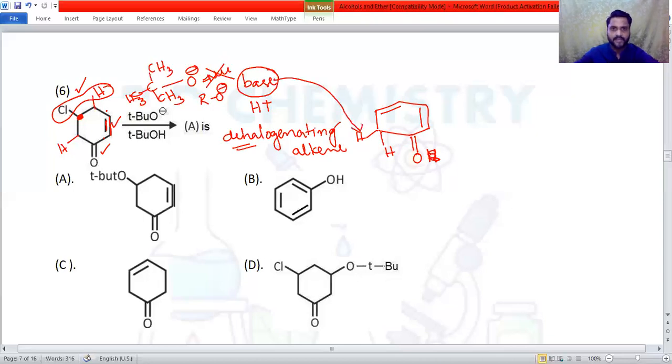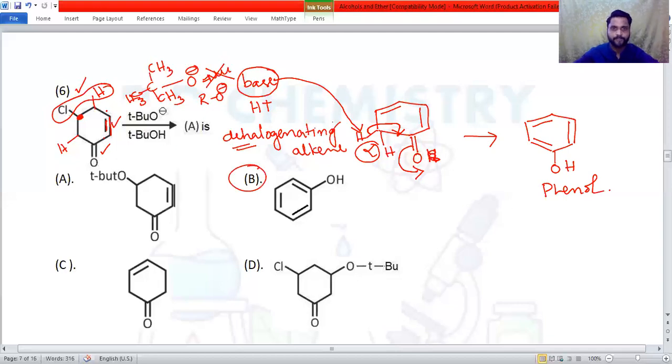The base again can abstract an acidic hydrogen. These are the alpha hydrogens. Alpha hydrogens are acidic. So H plus is lost. Then that bond migrates, forms a new bond, becoming a double bond. When it forms the double bond, then the C double bond O becomes a single bond O. So finally we'll have the molecule like this. The molecule becomes OH, then a double bond here, and a double bond, right? So it gives now phenol. Finally, we can get the phenol structure. So what is the answer? The answer is option number B, right?